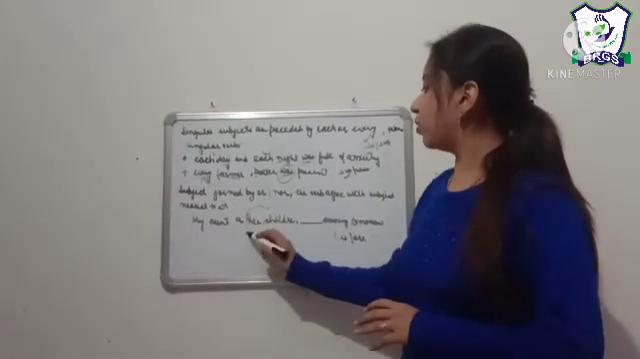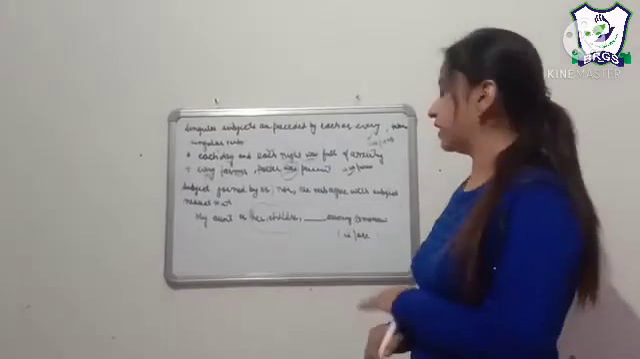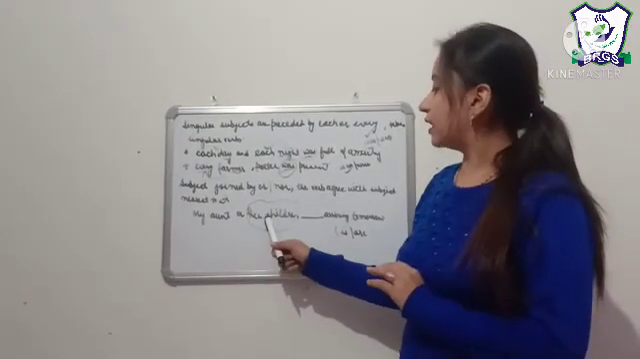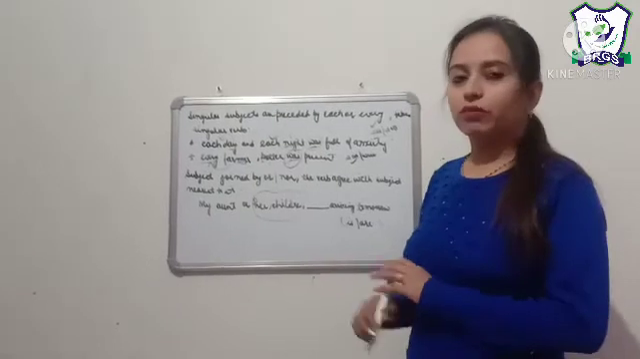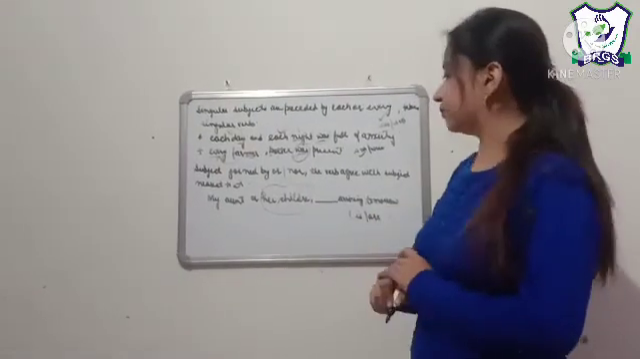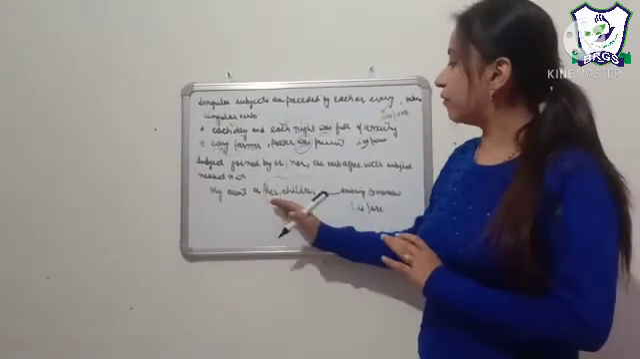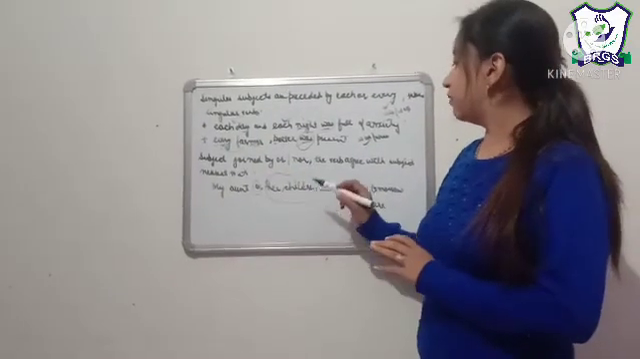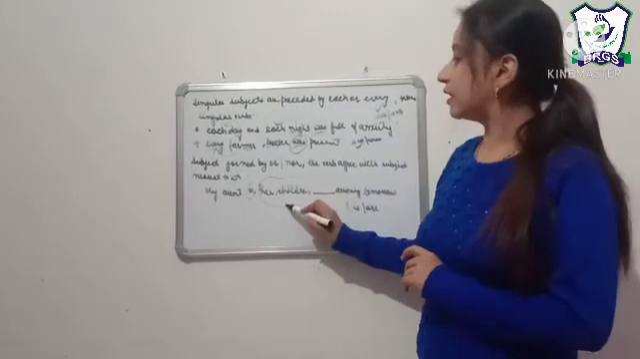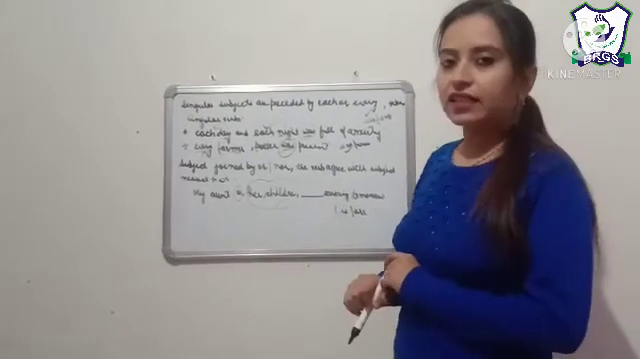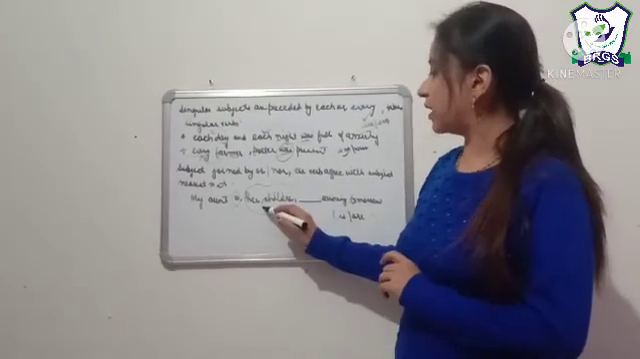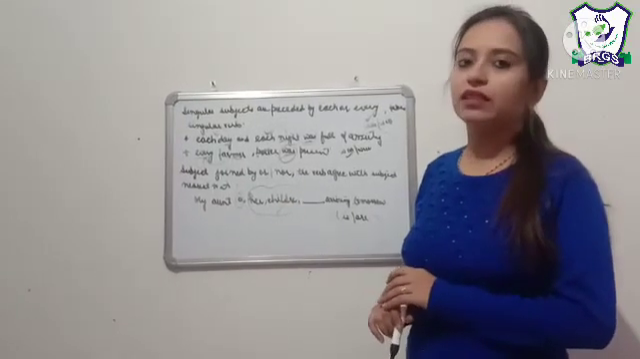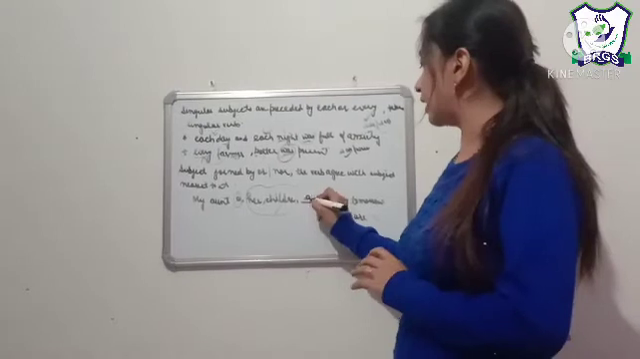My aunt or her children dash arriving. What are we going to use? Is or are? So if two of our subjects are joined by or, nor, the verb will agree with the nearest subject. What is the nearest subject to the verb? Children. So with children we cannot use is. So we are going to use are.